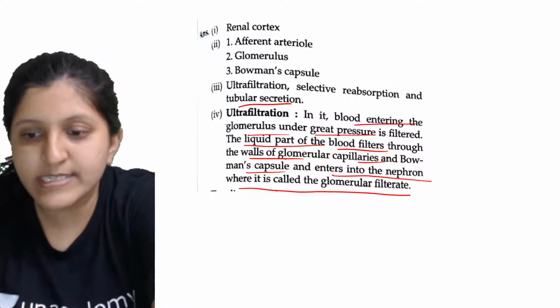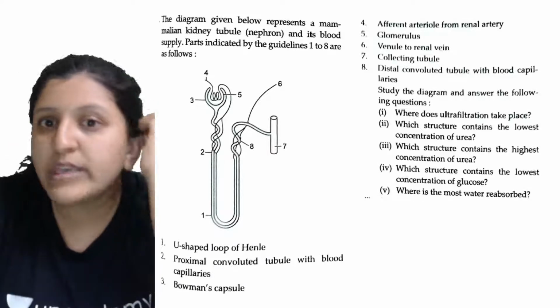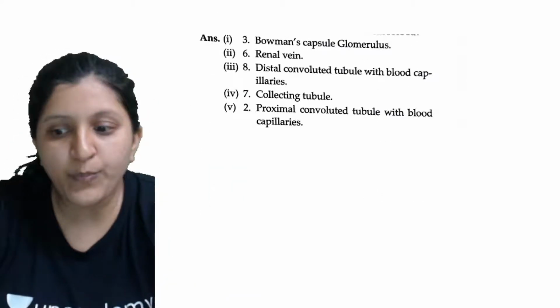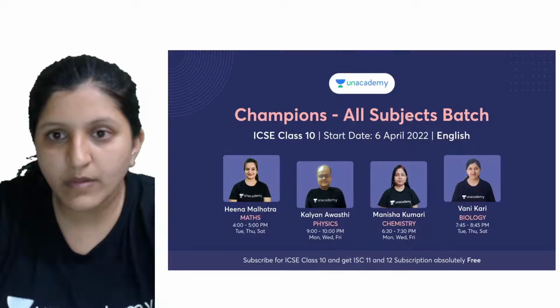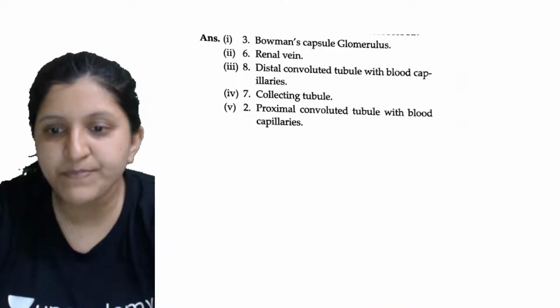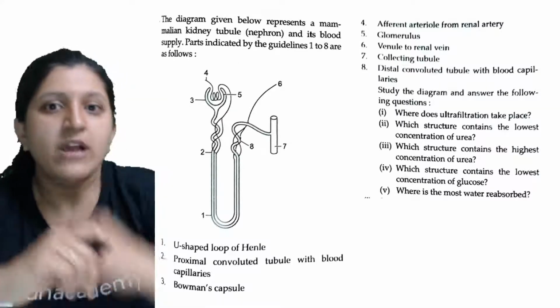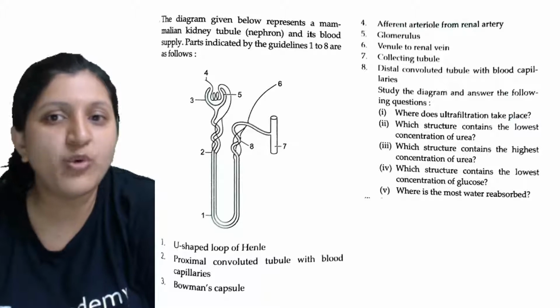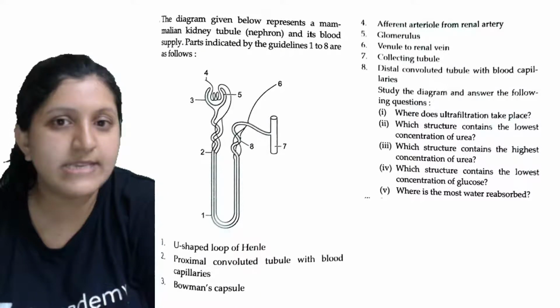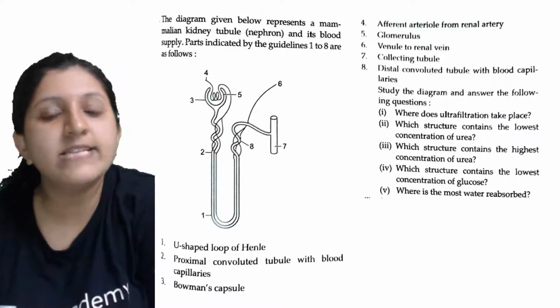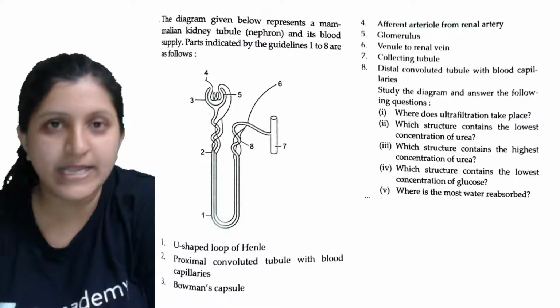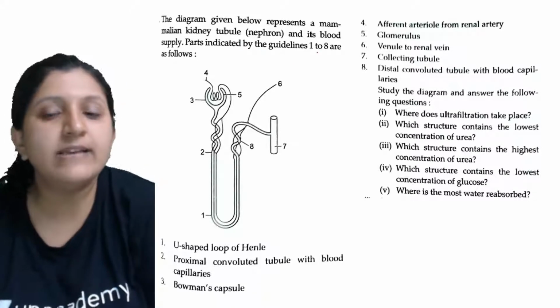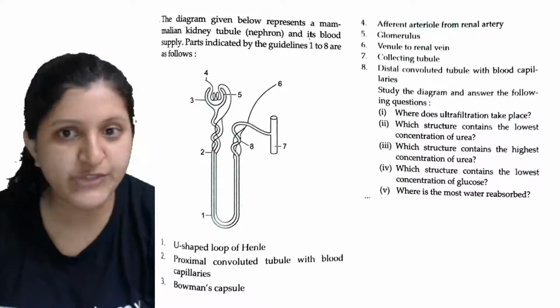So let's go to the next part. Given the diagram below, almost the same type of questions are there. Now you can see here, the diagram given below represents a mammalian kidney tubule, that is the nephron, and its blood supply. So the blood supply is shown. The parts indicated by the guidelines 1 to 8 are as follows.